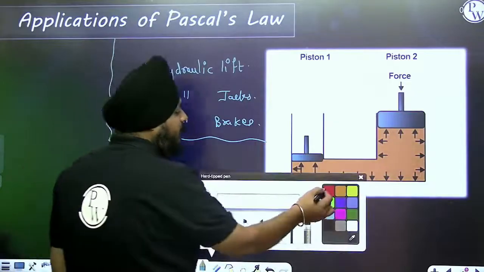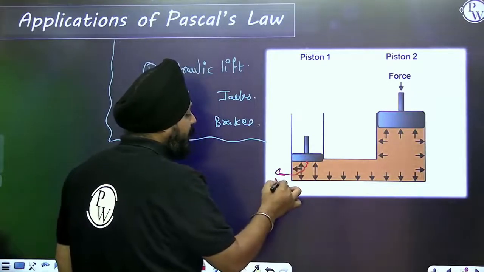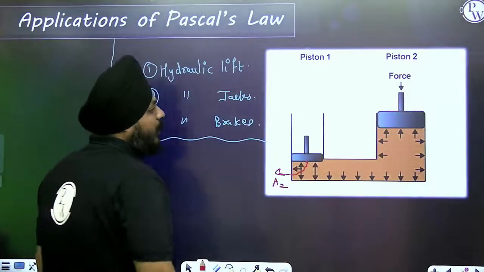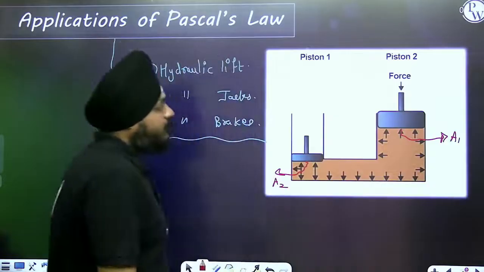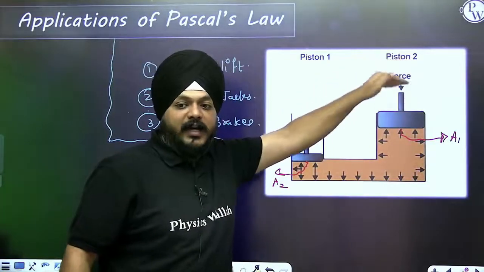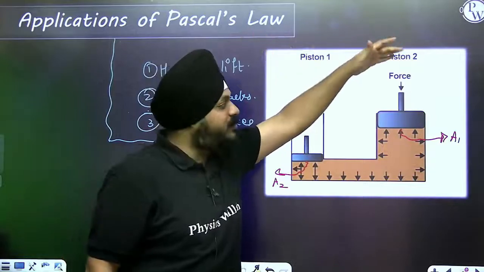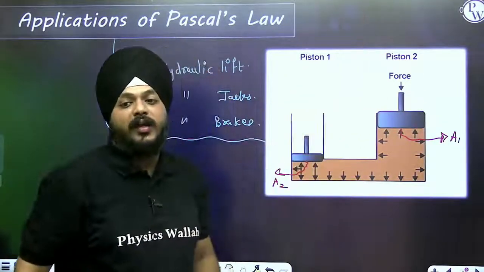What happens here? See, here suppose the cross-sectional area is A2. Here suppose the cross-sectional area is A1. Suppose here the force is applied from one side. According to Pascal's law, if force is applied into the fluid, then it is going to be equally distributed in all directions.